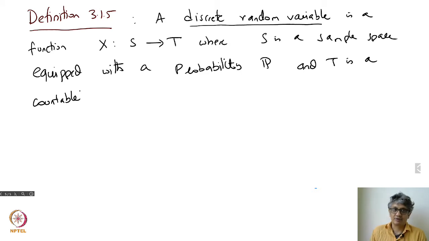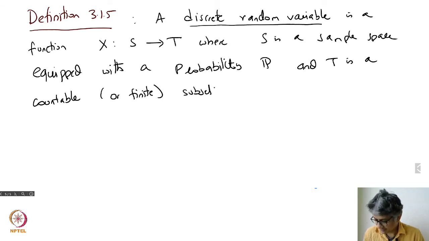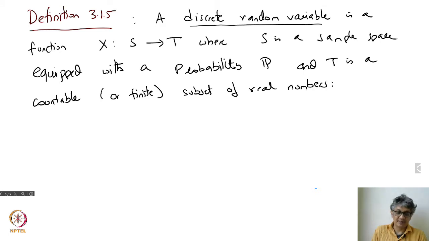So always my S is countable, T is countable, or a finite subset of real numbers. I'll only look at random variables that go into real numbers. These are called discrete random variables.